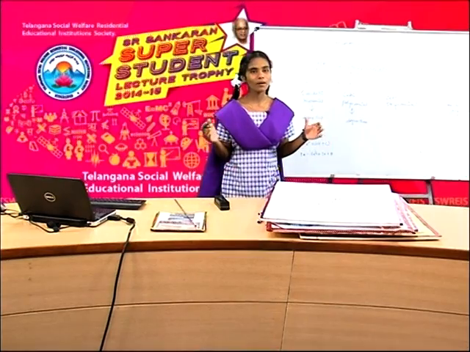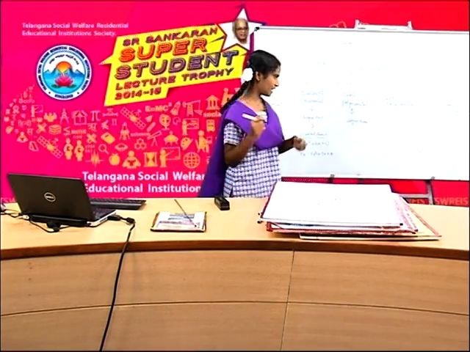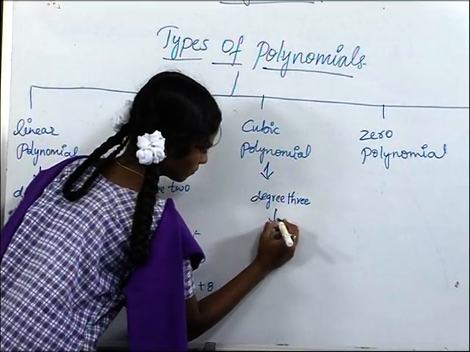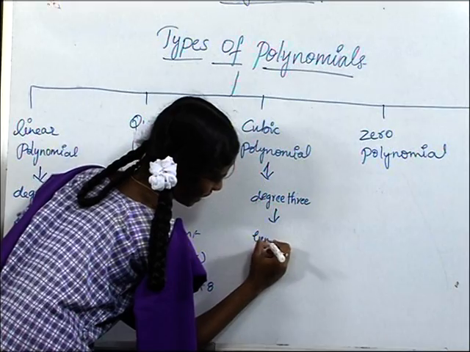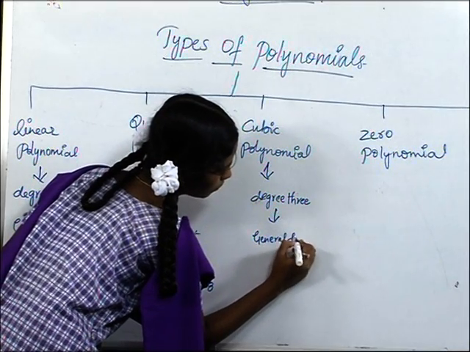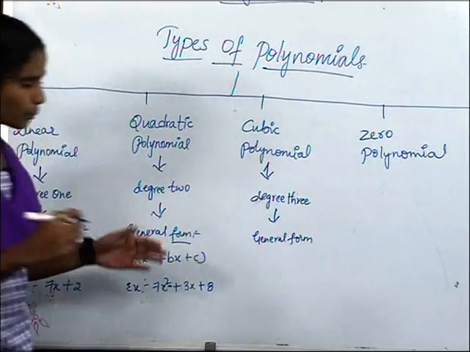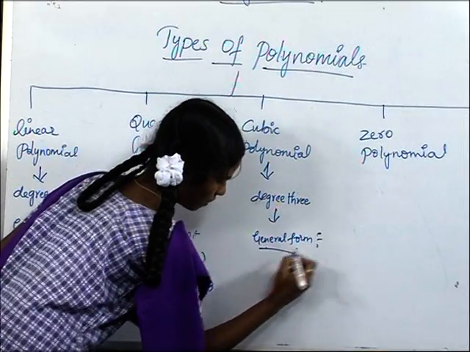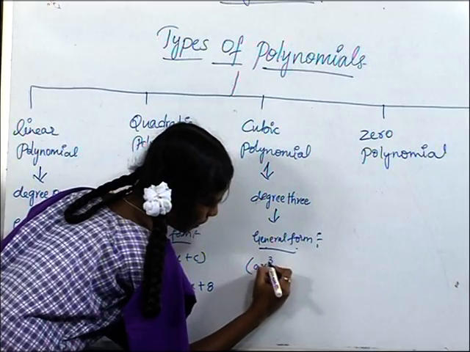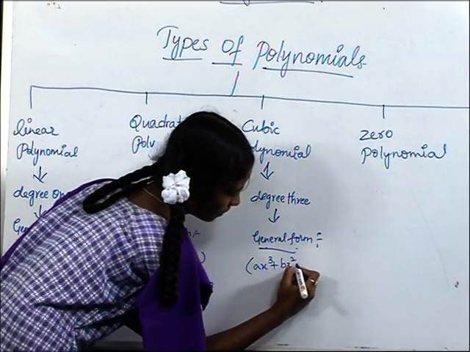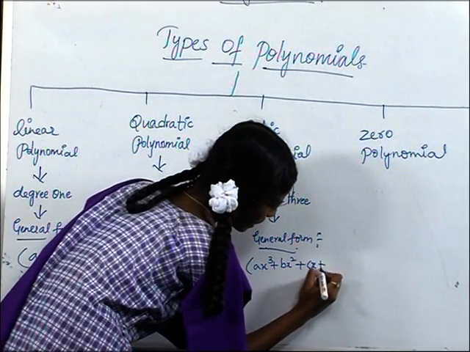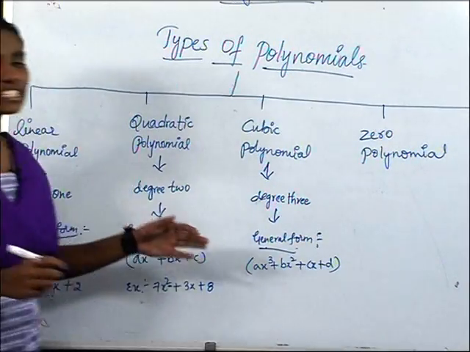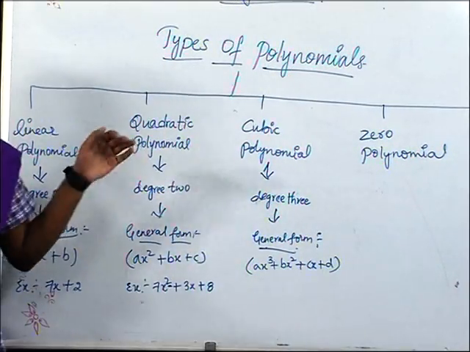The general form of a cubic polynomial is ax cube plus bx square plus cx plus d. This is a general form of cubic polynomial.